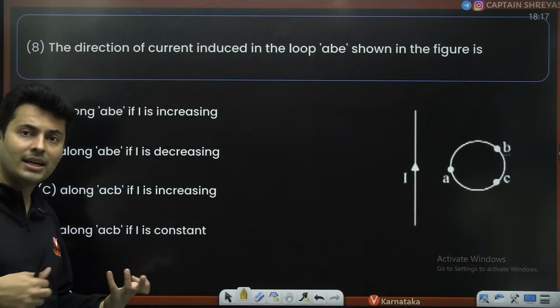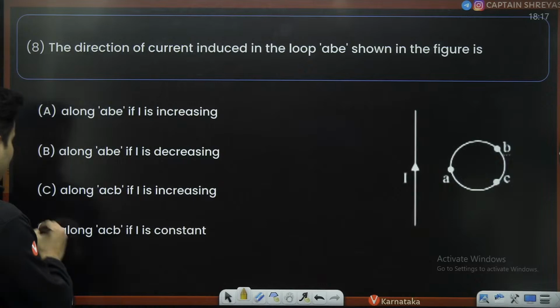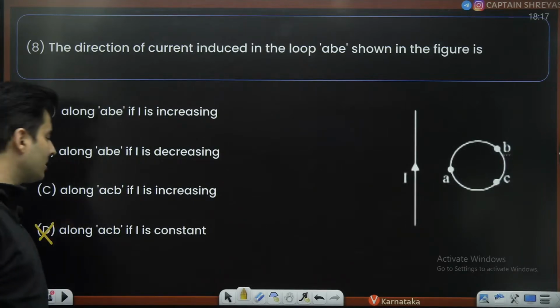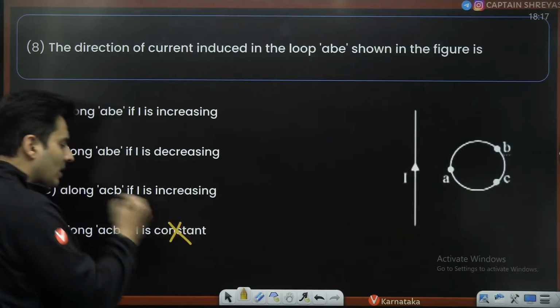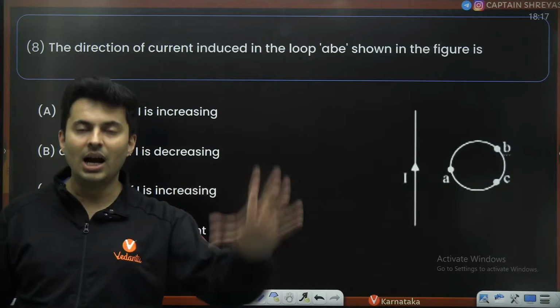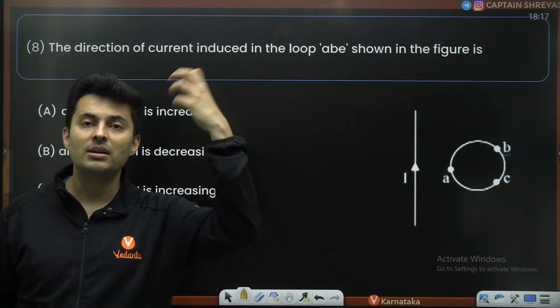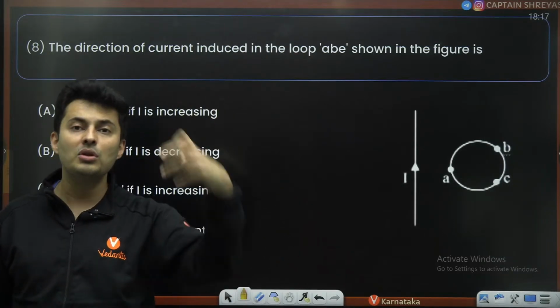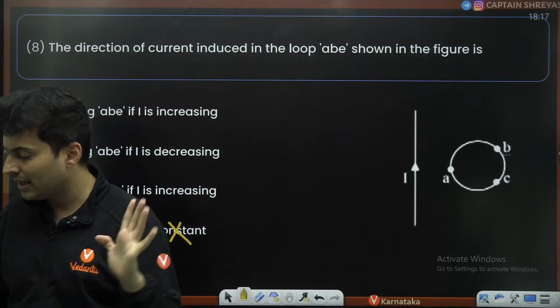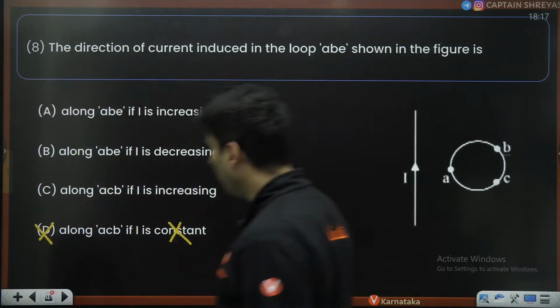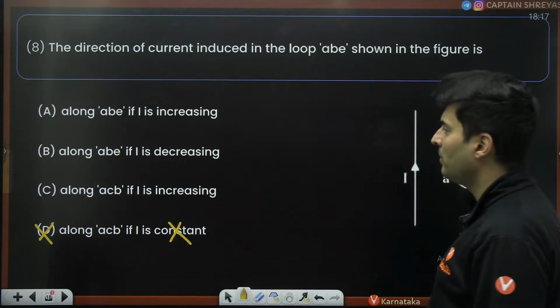So magnetic field can change only if current changes. So 100% D can't be the answer because current is constant. So constant current can't induce changing magnetic fields, nor can it induce electricity. Correct? Okay. Now comes the main thing.